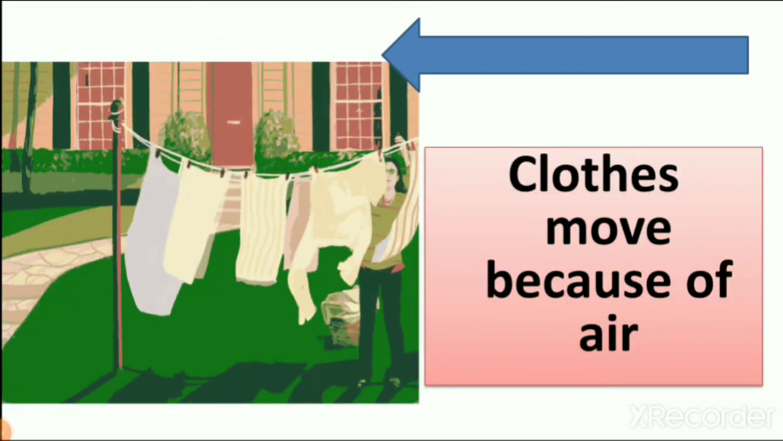Here you can see the picture of clothes. One woman is hanging clothes on the thread, and the thread is in the garden, and we can understand that the clothes are moving. And why are they moving? Because of air, right? So clothes move because of air, and when the air moves, we call it wind, right?